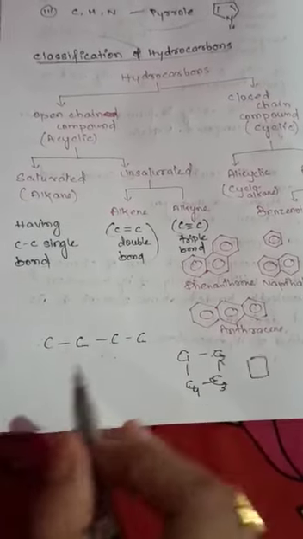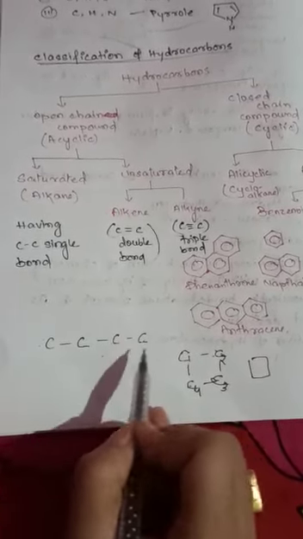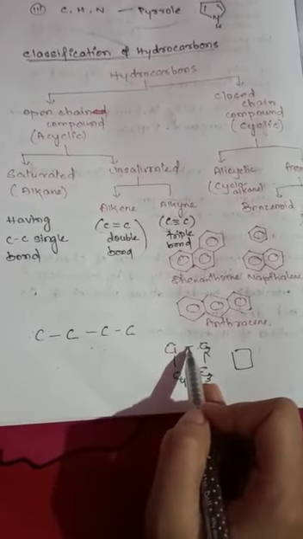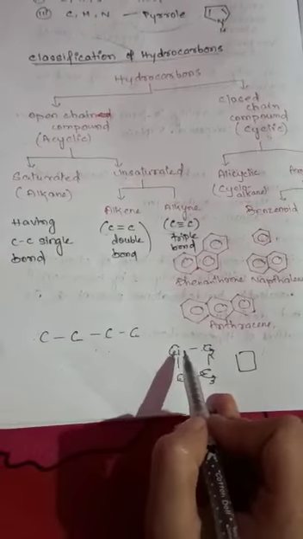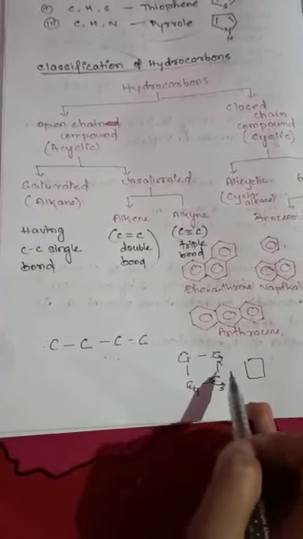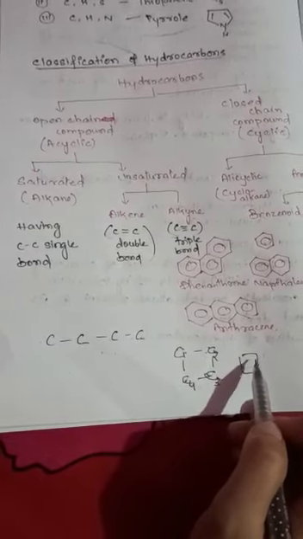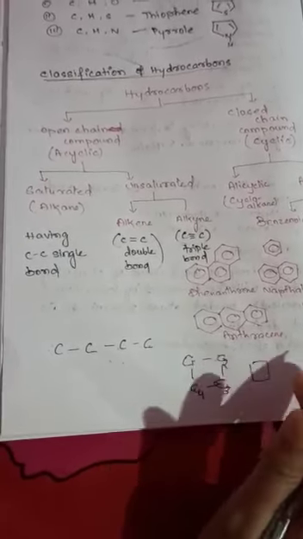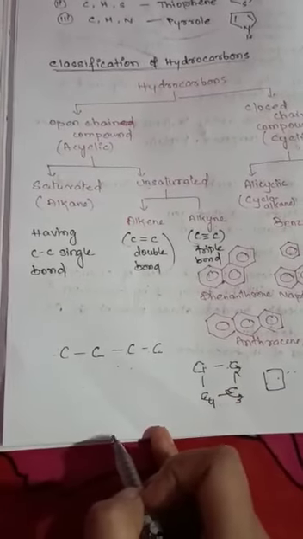Is it clear? An open chain compound is acyclic. There is no connection between the first and last carbon. In a closed chain compound, the first is connected with the last. A cyclic path is complete. It is not always a square. It may be a triangle, it may be a circle, it may be a pentagon, hexagon, like that. Open chain compound, okay?